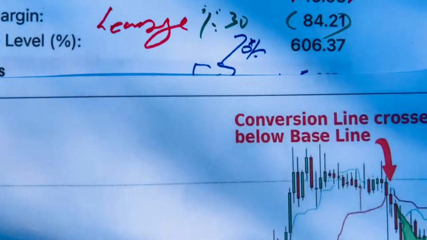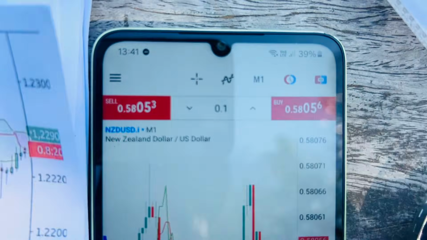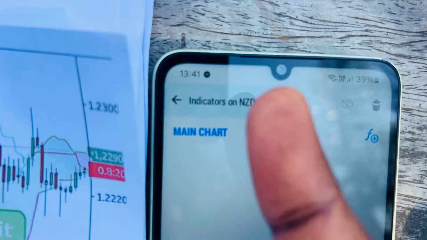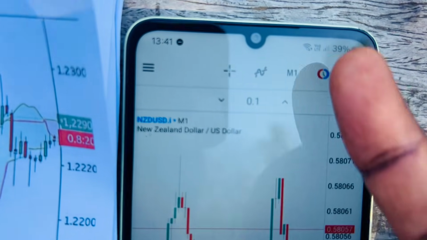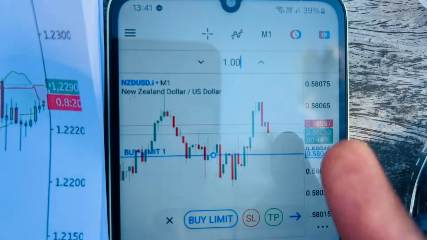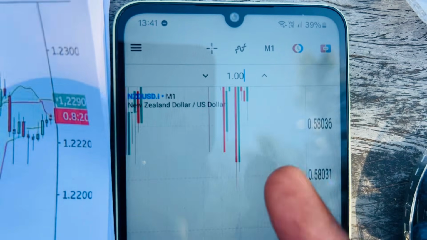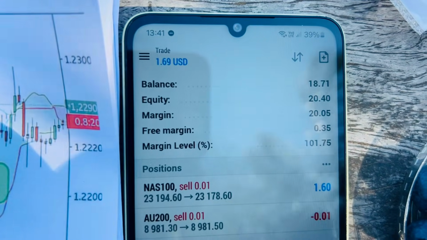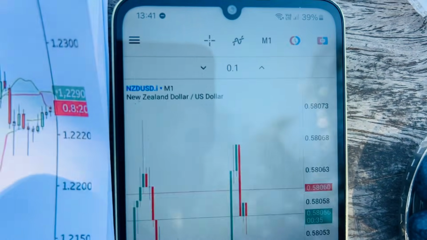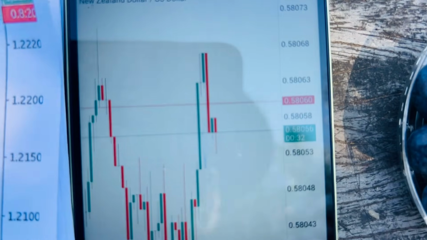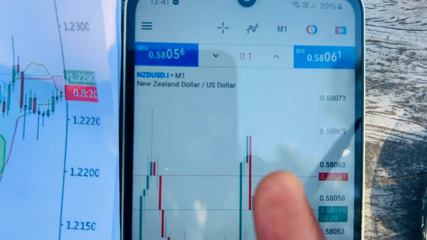So the risk that you are taking on NZDUSD, let's remove this indicator so that I can show you. Now you edit the lot size there, 0.01 is 1.00. This is the lot size that we have, and since we have this account, we cannot use one standard lot. It will show us not enough money. So what we do in this case, we actually have to know the number of points, that's all.